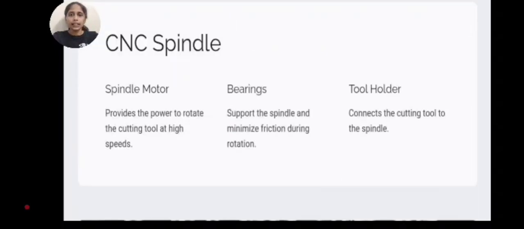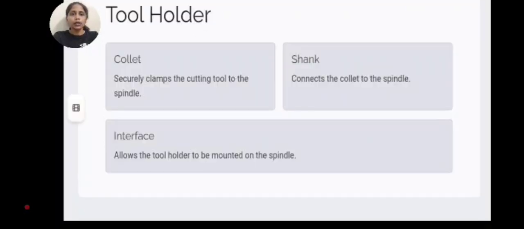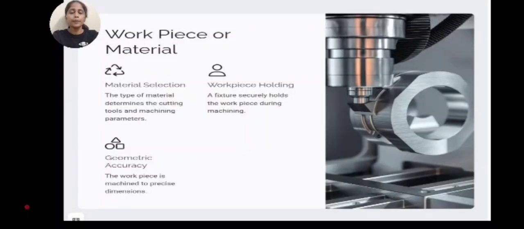CNC spindle. The CNC spindle provides the power to rotate the cutting tool at high speeds. Bearings support the spindle and minimize friction during rotation. Tool holder connects the cutting tool to the spindle. The collet securely clamps the cutting tool to the spindle. Shank connects the collet to the spindle. Interface allows the tool holder to be mounted on the spindle.